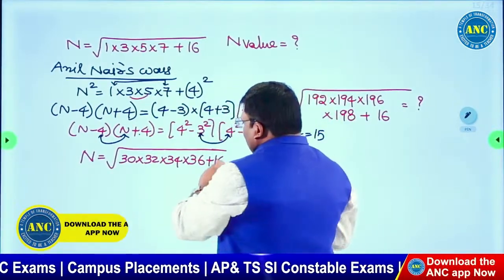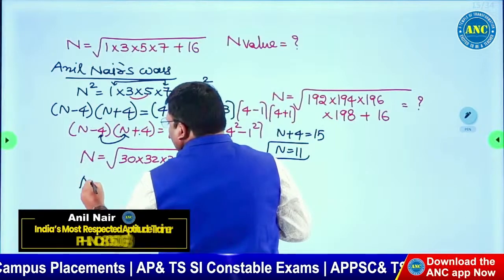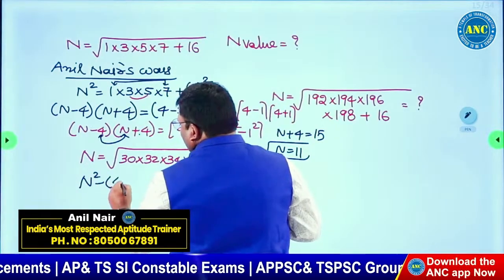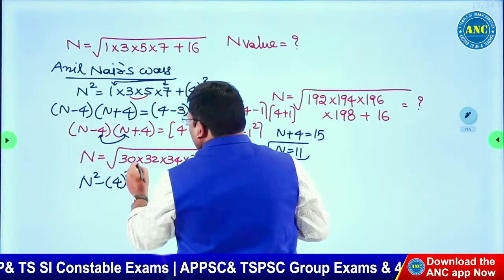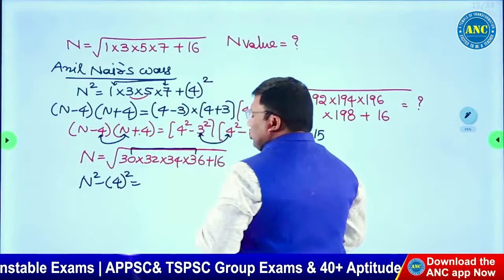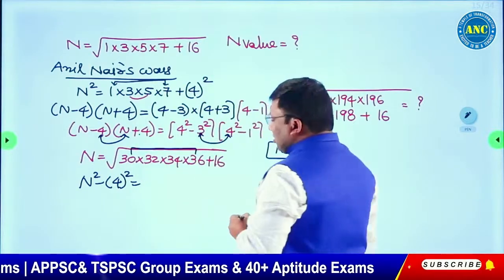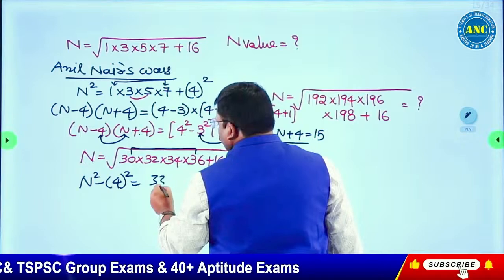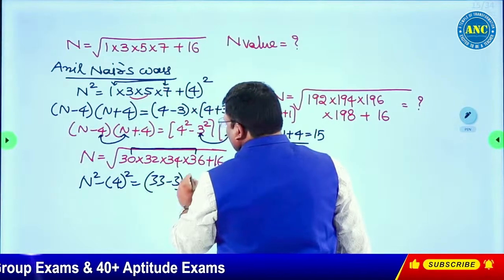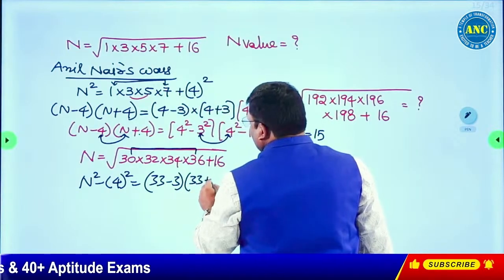Similarly, please solve this question. 16 will go to the left hand side. N square minus 16 will be 30, 36, 66. 66 by 2, it is 33. 33 minus 3 into 33 plus 3.